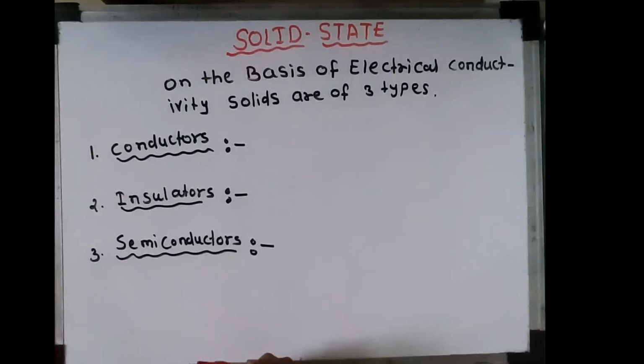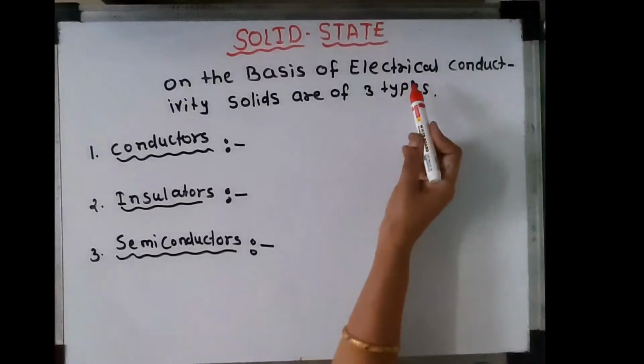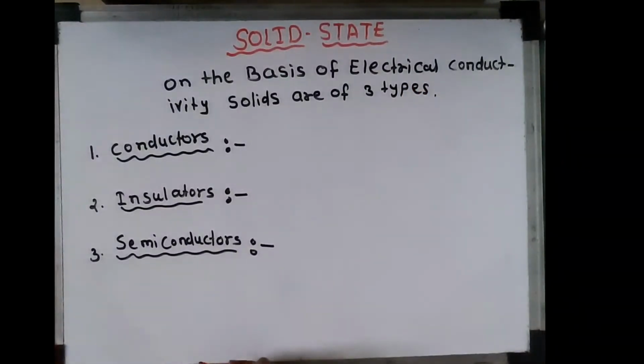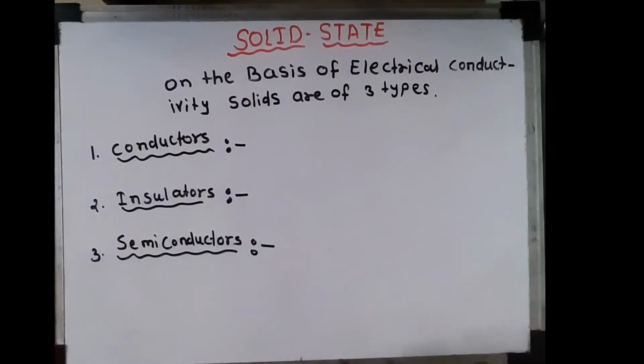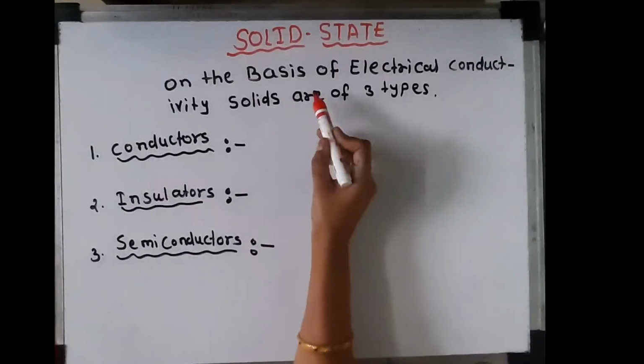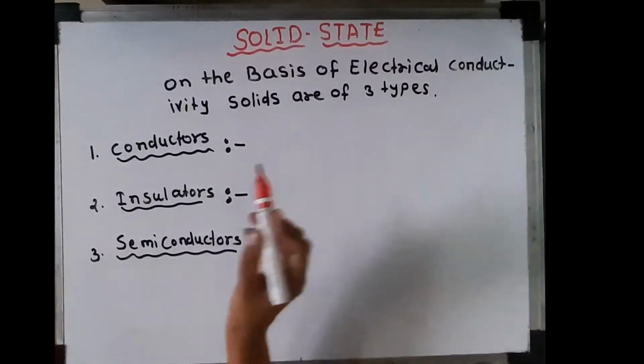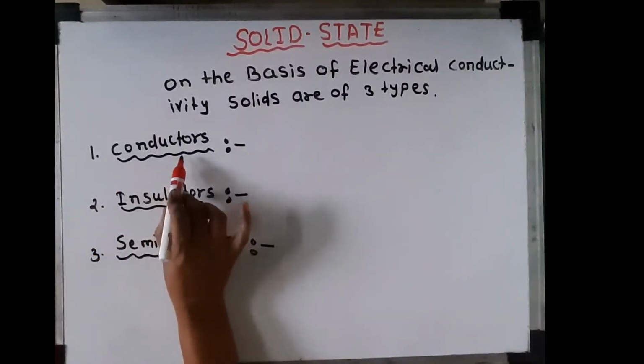But before going to the electrical properties, on the basis of electrical conductivity, solids are of three types. We should know about some concepts: conductor, insulator and semiconductors, band gap, valency band and conduction band. First one is conductors. What is meant by conductors?